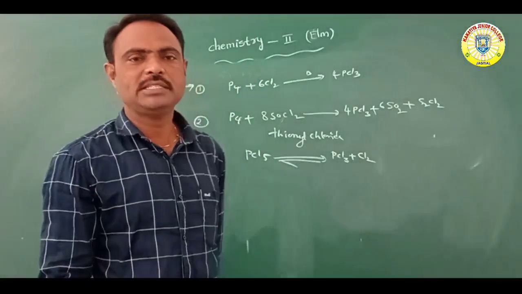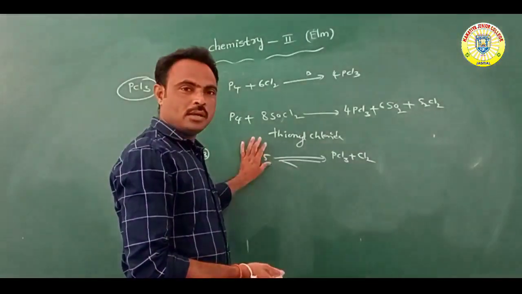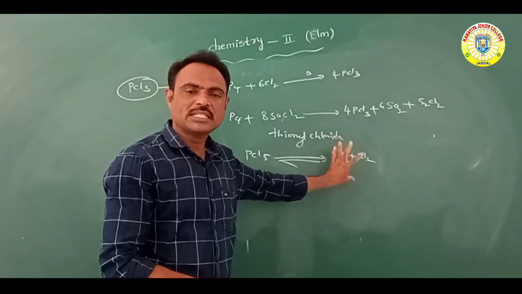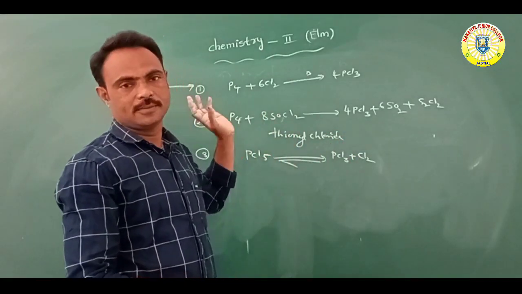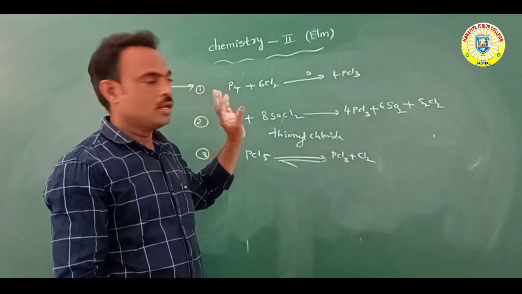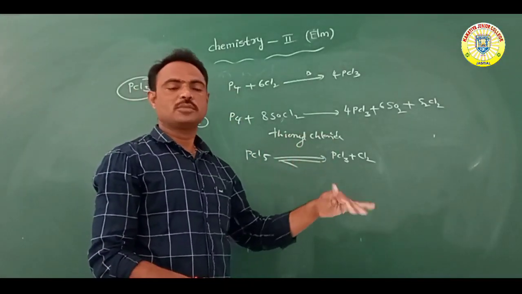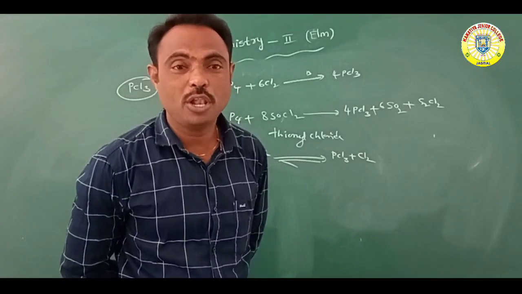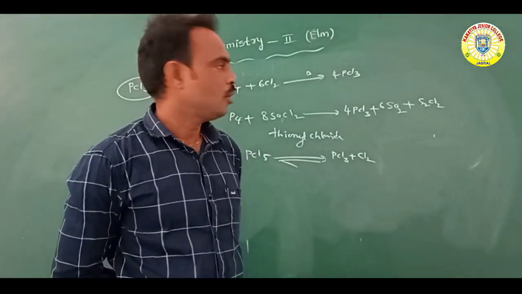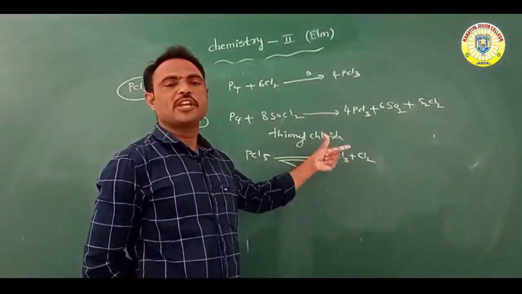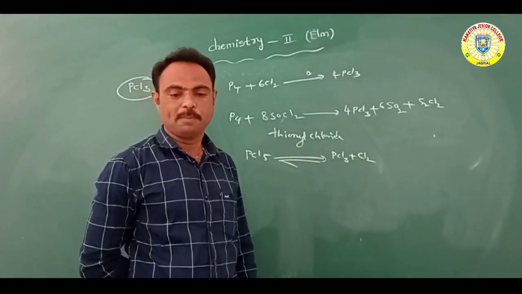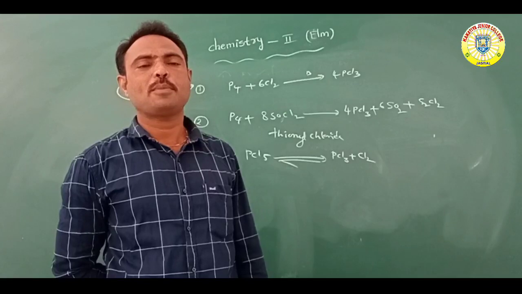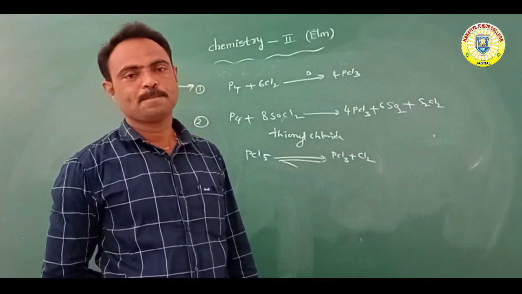Reversible reaction means reactants are converted to products, and products are converted to reactants. These are the preparations of PCl3, phosphorus trichloride. So what are the physical properties of PCl3?